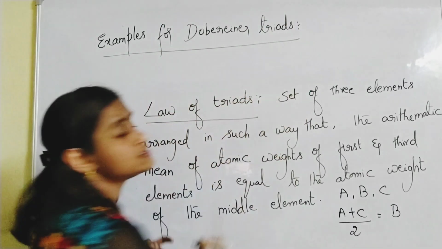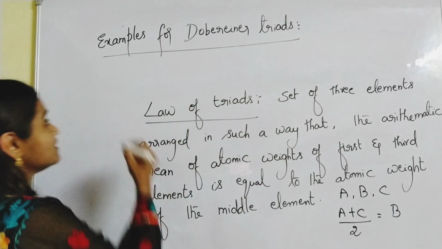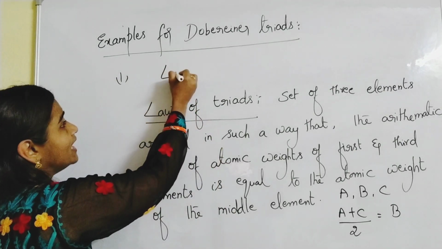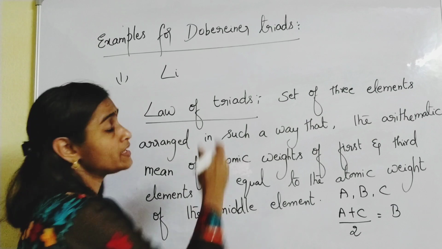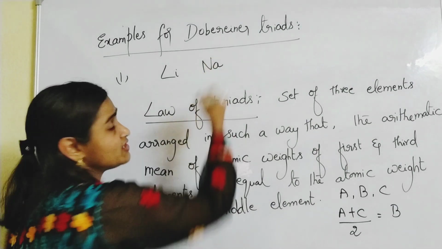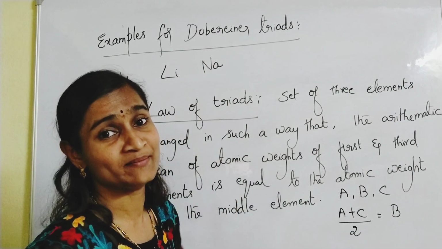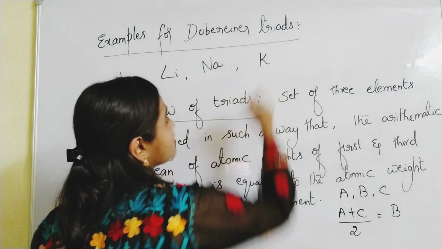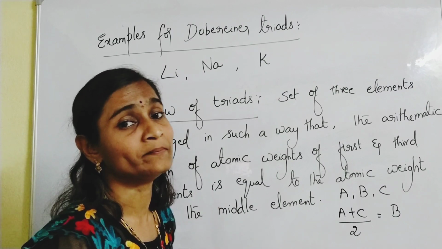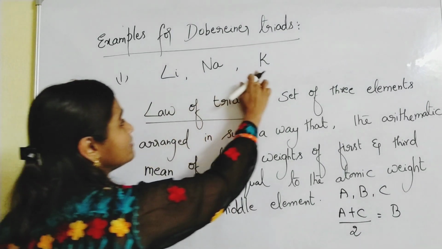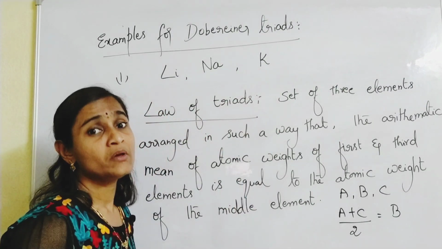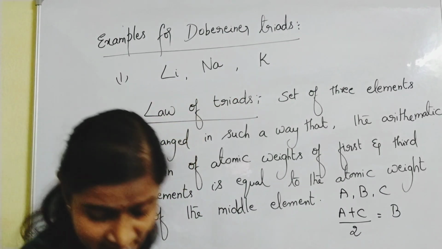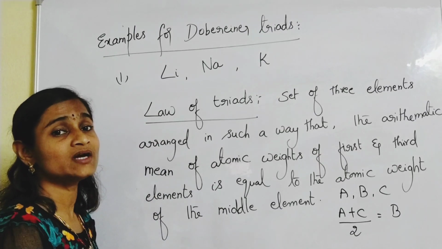So let us learn the examples. First example, example 1: lithium, Li. Lithium is an element. Sodium, natrium, symbol is Na. And potassium, K. Lithium, sodium, potassium. K means kalium, potassium, right? So this set of three elements is considered a triad.